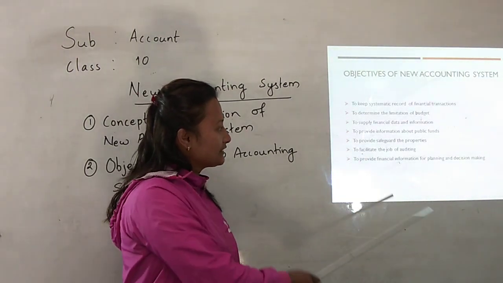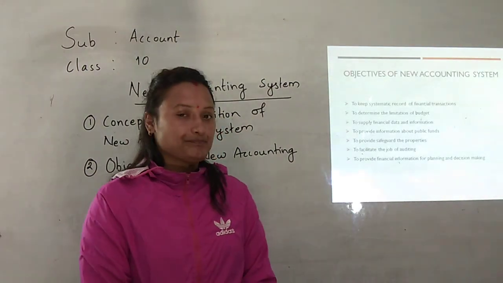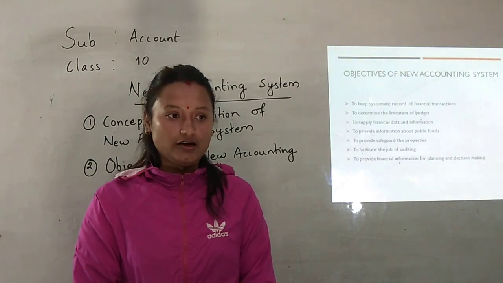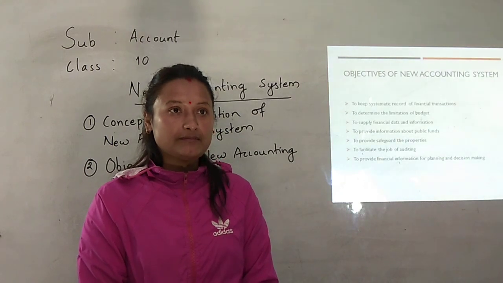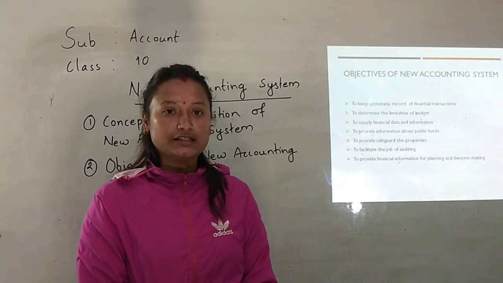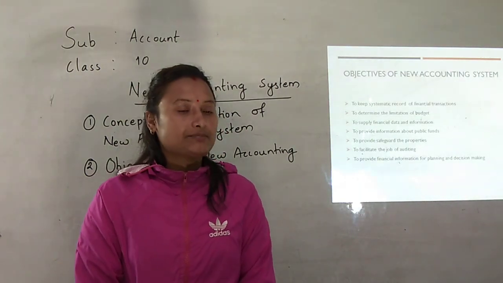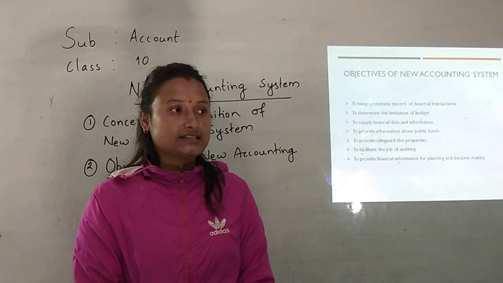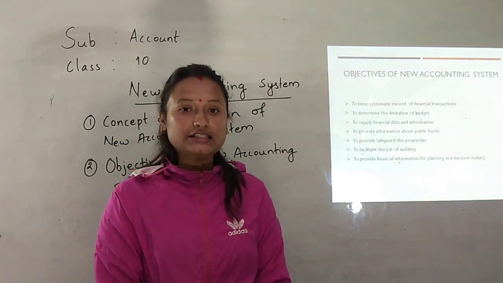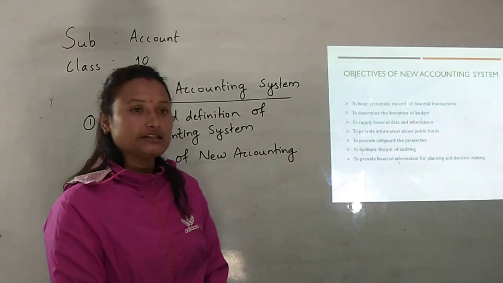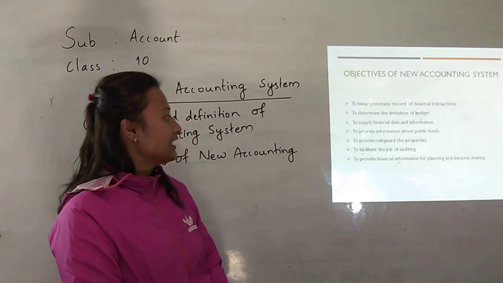The next is to facilitate the job of auditing. Here auditing means the act of examining the books of account. Every year the government has made provision for auditing the books of account, and the government has specially given the responsibility of auditing to the Office of the Auditor General, and the Auditor General conducts its auditing job at the end of each year.